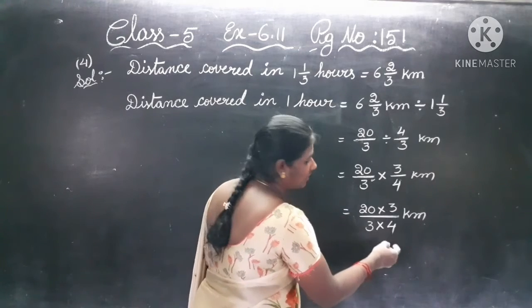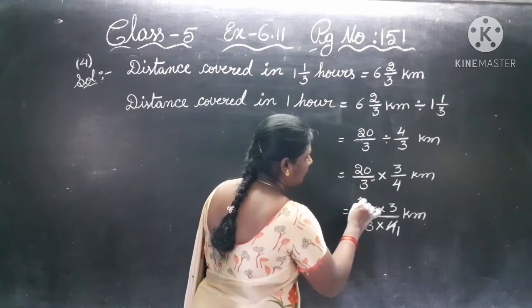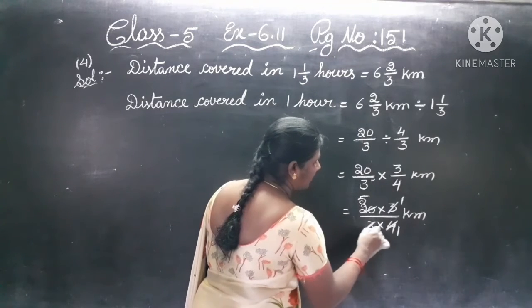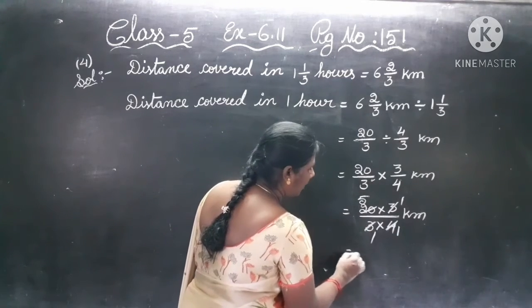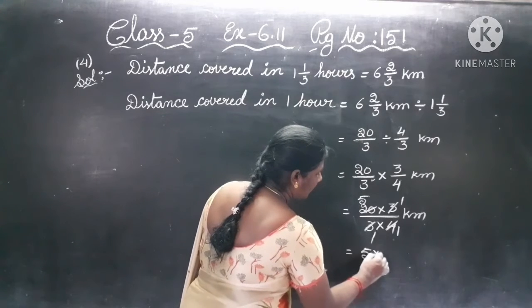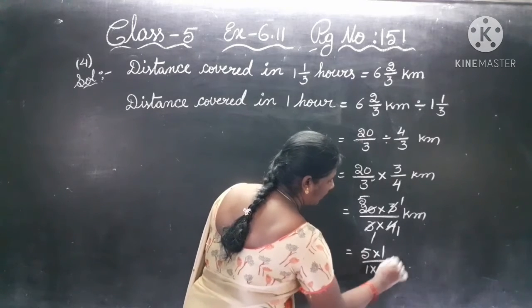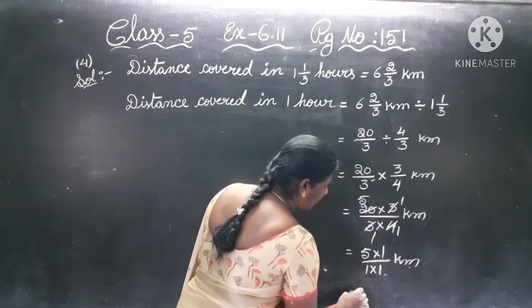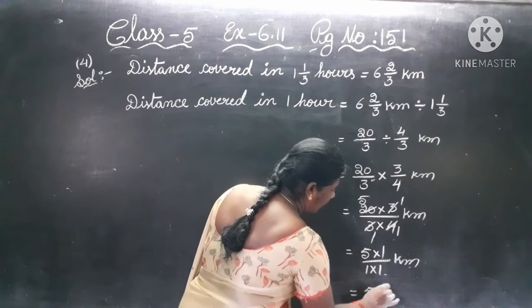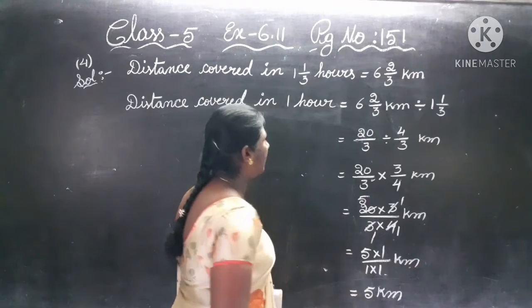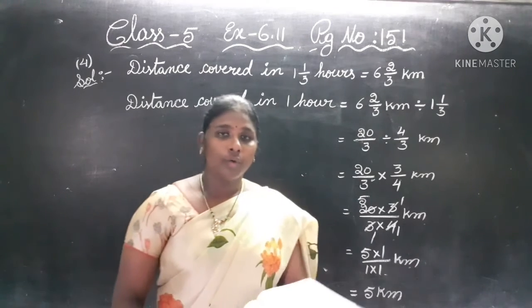20 and 4 will come in the same table, 4 table. 4 ones are 4, 4 fives are 20. Here 3 table, 3 ones are 3, 3 ones are 3. So 5 into 1 by 1 into 1. So the answer is 5 into 1 by 1 into 1. 5 ones are 5 by 1. So the 5 kilometers. In 1 hour he will cover 5 kilometers.